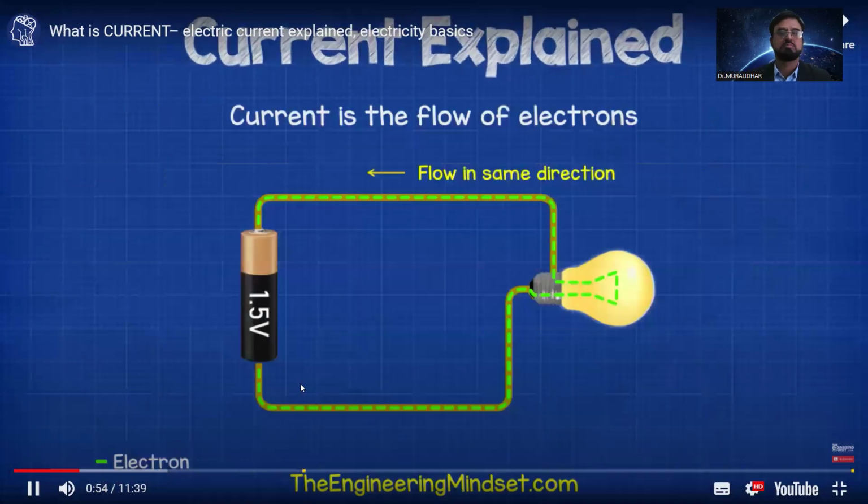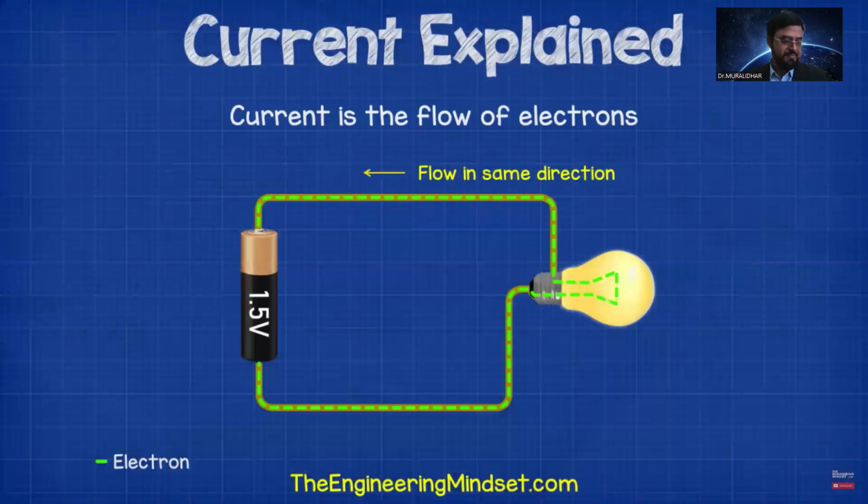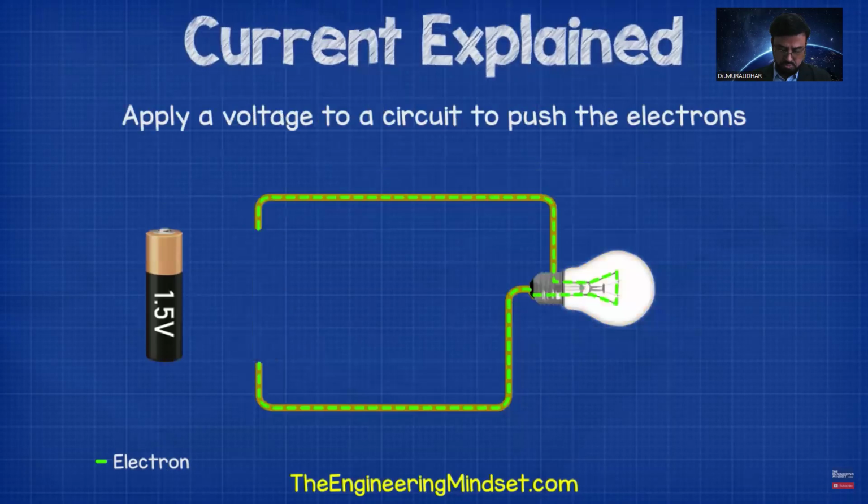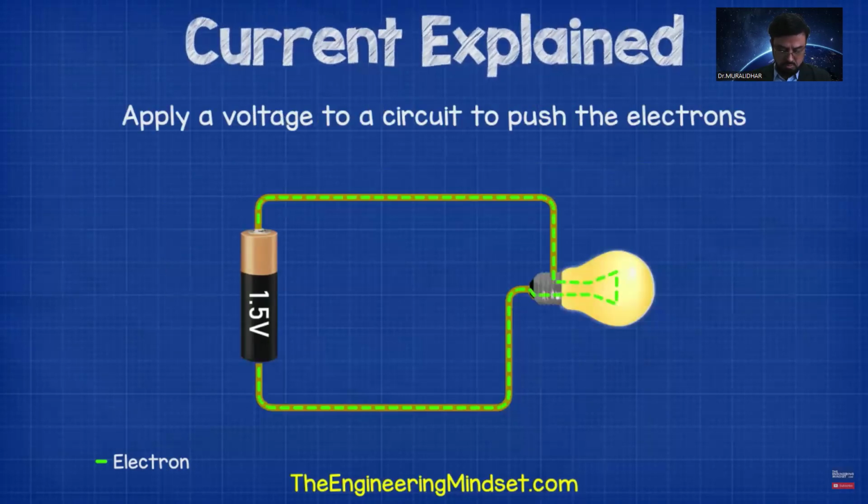For us to make use of this, we need lots of electrons to flow in the same direction along the circuit. We can then place things like lamps in the way of these electrons so that they flow through it and then they generate light and heat, etc. To do this, we need to force the electrons to move, and we can do that by applying a voltage.